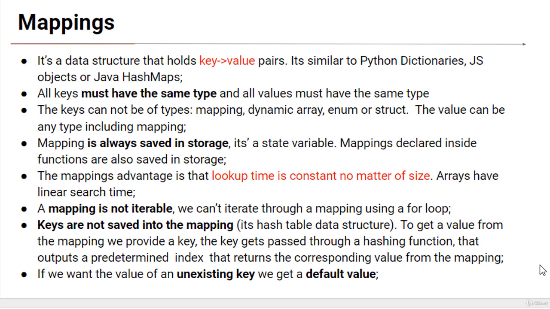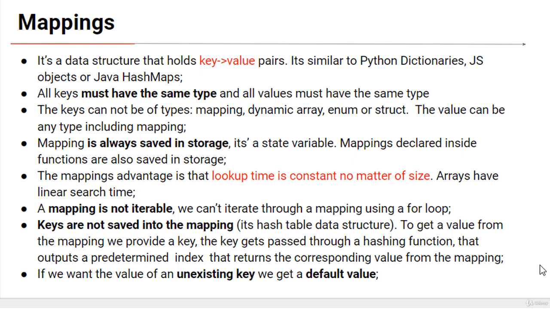The keys cannot be of types like mapping, dynamic array, enum, or struct. The values can be any type including mapping. Mappings are always saved in storage. A mapping is a state variable, and mappings declared inside functions are also saved in storage.